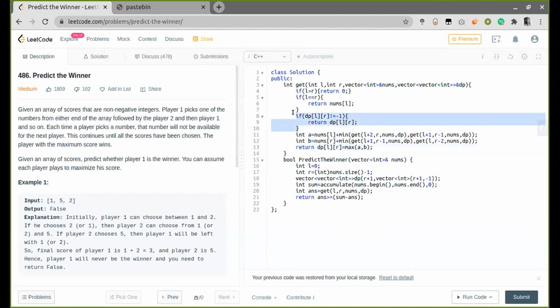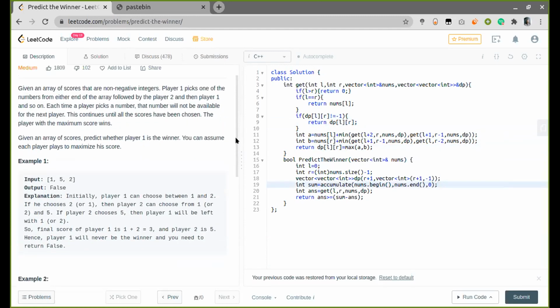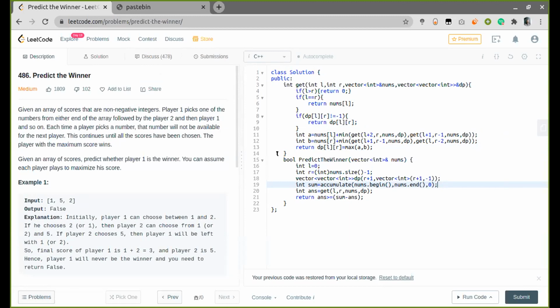Also, there will be overlapping subproblems, so this is why the DP vector is used here. And if we encounter any overlapping subproblem, I will just return this part. And after line number 90, after I get the score of player 1, I have to get the score of player 2 also. So what will be the score of player 2? It will be the total sum minus the score of player 1. So accumulate is used in C++ to get the sum of the container.